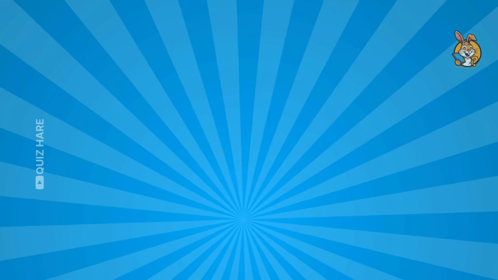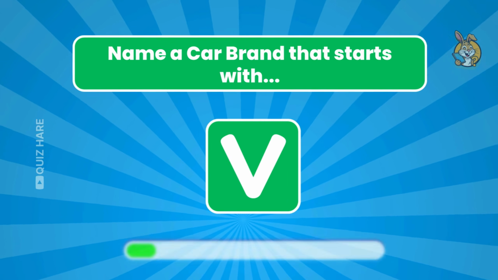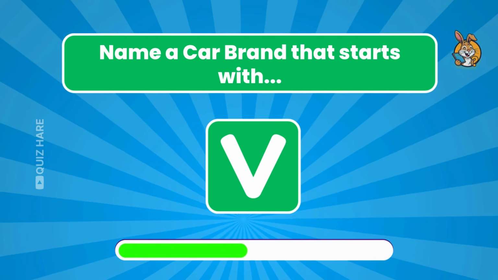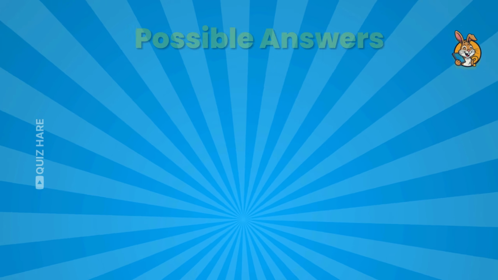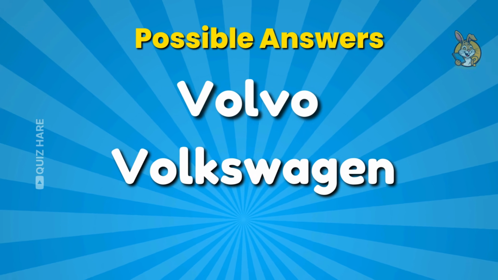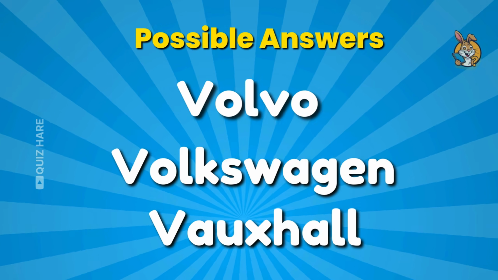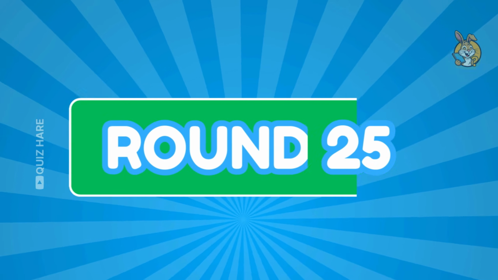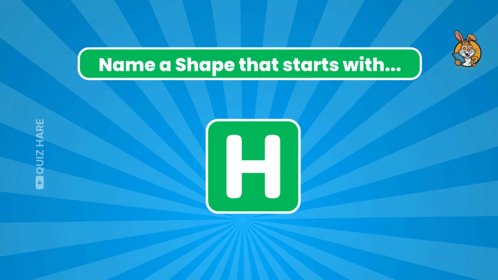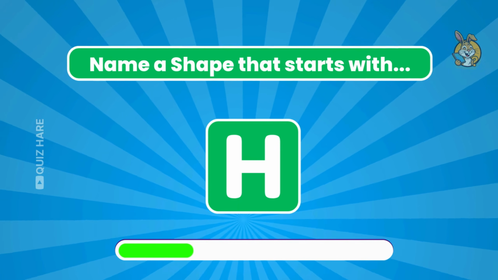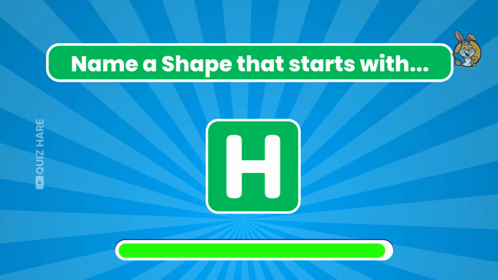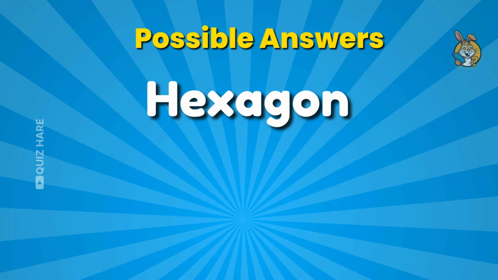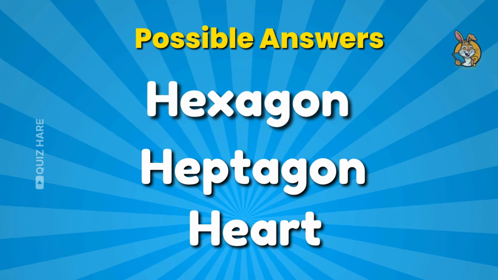Round 24. Name a car brand that starts with the letter V. Volvo, Volkswagen, and Vauxhall. Round 25. Name a shape that starts with the letter H. Hexagon, heptagon, and heart.